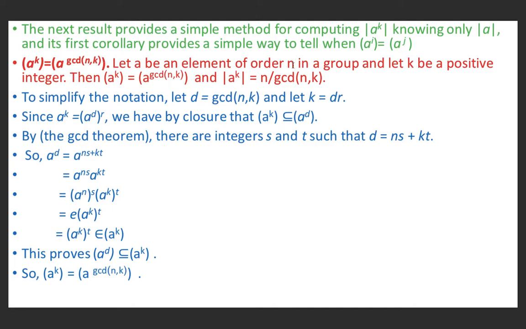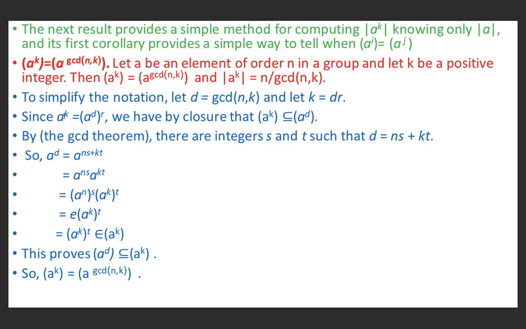Suppose a is any element of order n in a group G. Let k be a positive integer. Then the cyclic group generated by a raised power k is equal to the cyclic group generated by a raised power greatest common divisor of n and k, and the order of a raised power k is nothing but n upon the greatest common divisor of n and k. To simplify the notation, we denote the greatest common divisor of n and k to be d. Suppose d is equal to gcd of n and k, and let k equal dr.